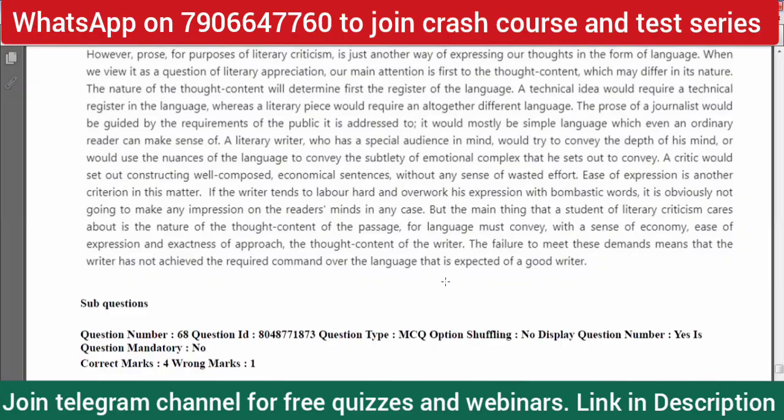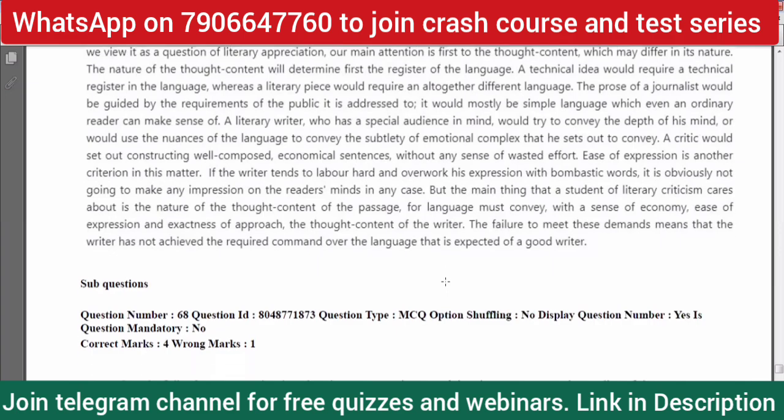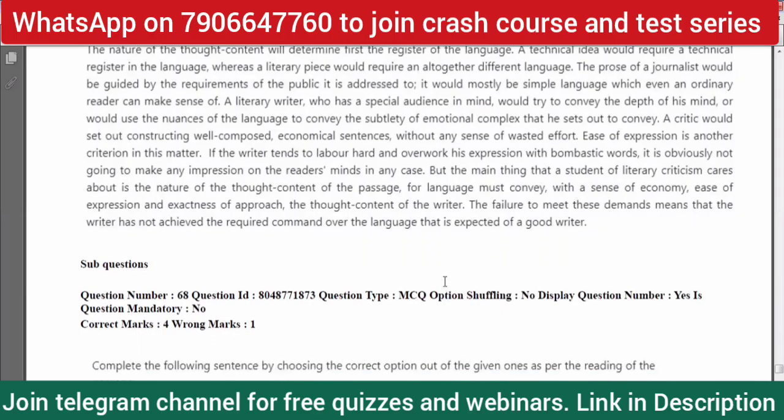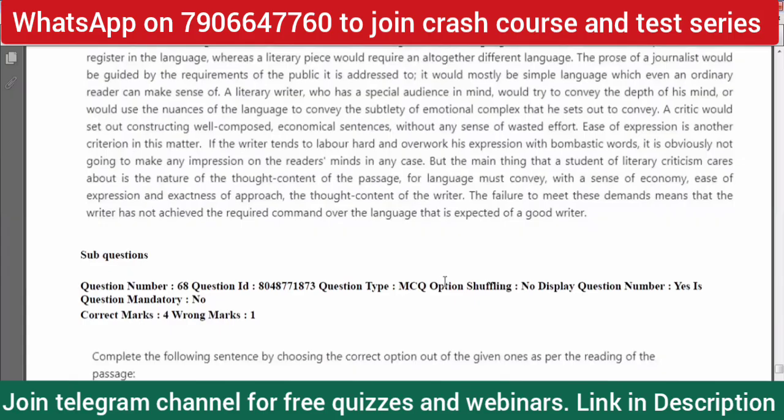A critique would set out constructing well composed, economical sentences without any sense of wasted effort. Ease of expression is another criterion in this matter. If the writer tends to labor hard and overwork his expression in bombastic words, he is obviously not going to make an impression on the reader's minds in any case.